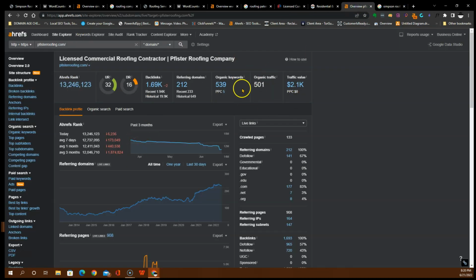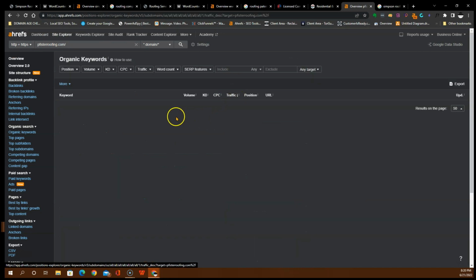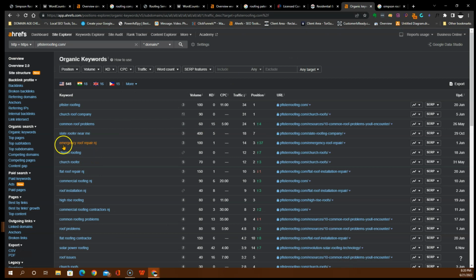They're getting 501 searches to the website per month. They're a bit better than the other company. So the metrics vary. But what you want to do is come here and get these keywords: emergency roof repair, 100 searches per month. They're in the 3rd position for that. They're getting some traffic from that. Very easy to rank for. So this is what you want to do.